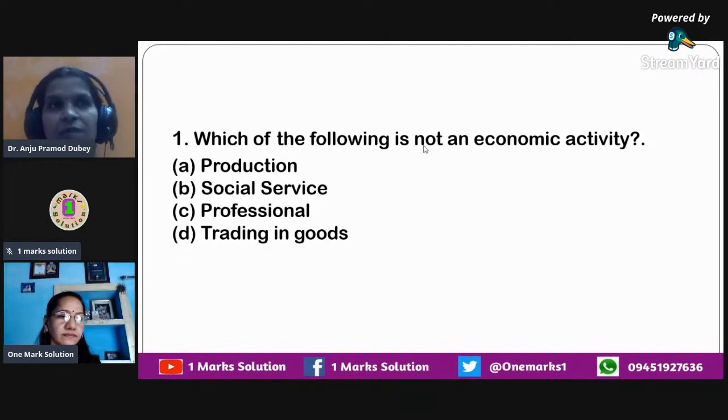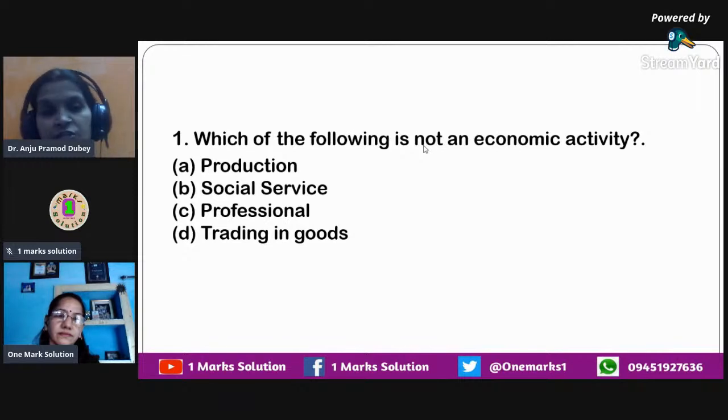We all know that all human activities are categorized into economic and non-economic activities. Economic activities are all those activities that are undertaken with the objective of earning money, and non-economic activities are the ones taken up with the objective of social service, self-satisfaction, self-motivation, or anything like that. There, no expectation of money is there. So when I say not an economic activity, it means which one of these is a non-economic activity.